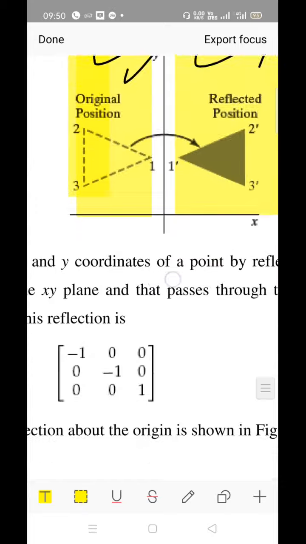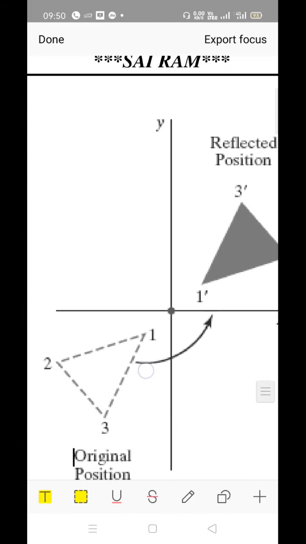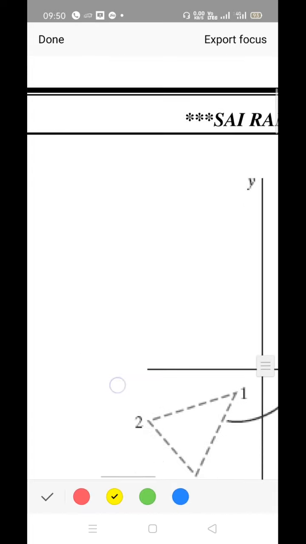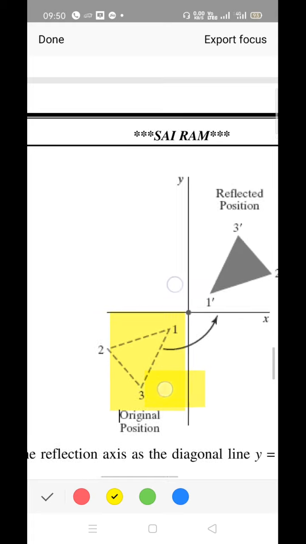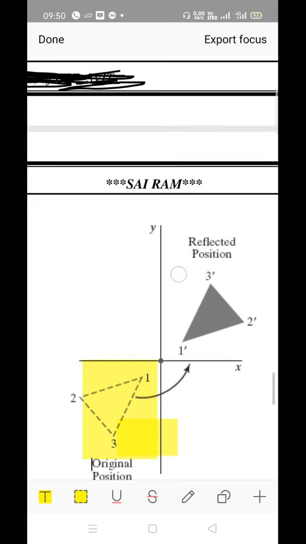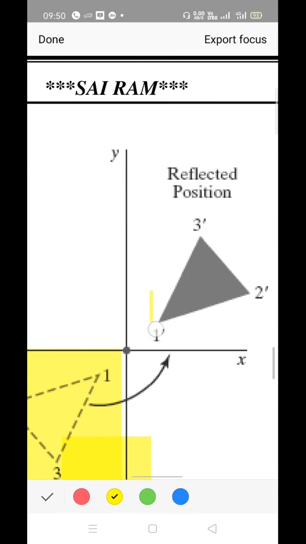Diagonally means in the third quadrant. Check the next diagram. This is the third quadrant, right? The original position of the object is kept over here. Please see, this is the original position, but where exactly does the reflection happen? See, this is the reflected position. Here exactly the reflection happens. This is the reflected object.